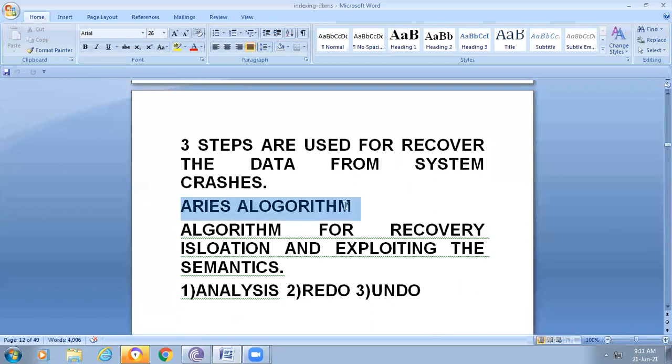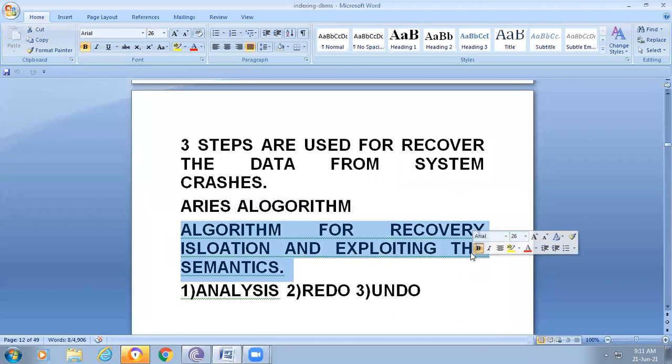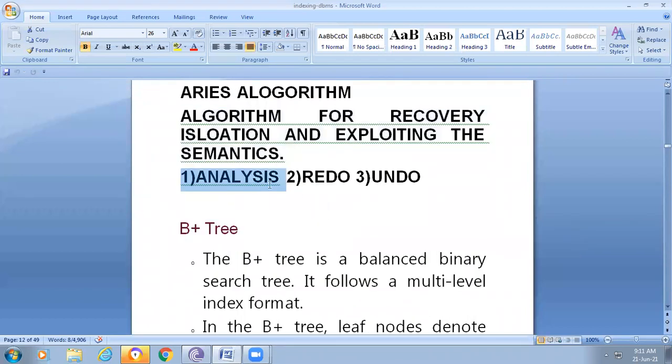In the last class, I explained this. What is the meaning of the ARIES algorithm: algorithm for recovery, isolation, and exploiting the semantics? In this algorithm, we are using some semantics, which are used for exploiting and recovering the data from failures. Which steps are used here? For any recovery, we are using only three steps: the analysis phase, the redo phase, and the undo phase.